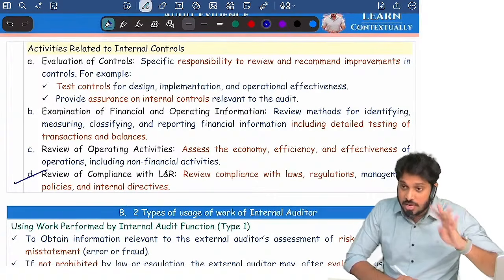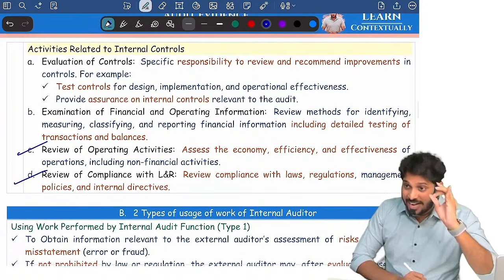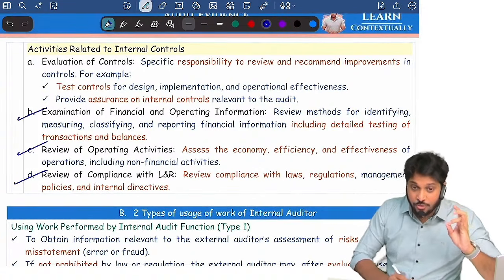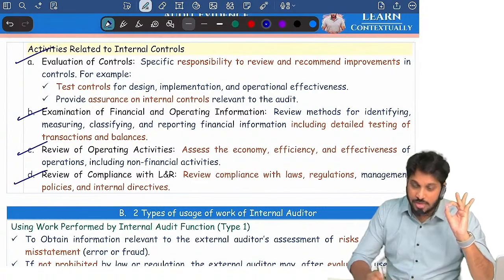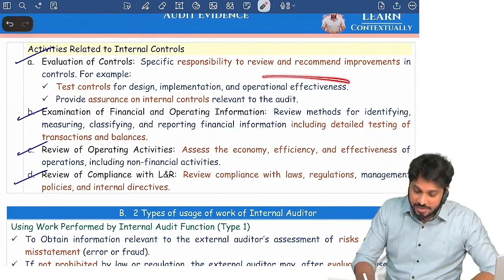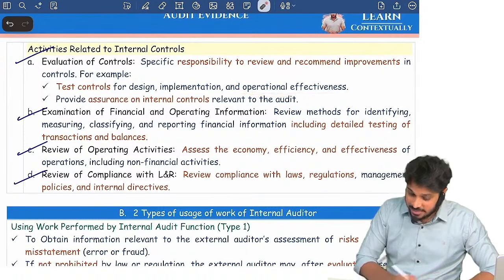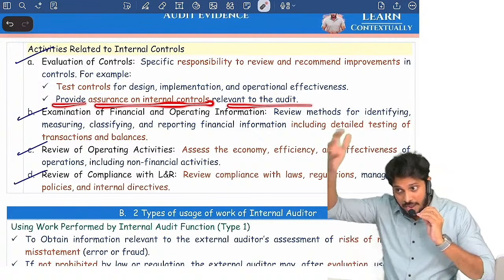They review compliance with laws and regulations. They review operating activities. They review financial and operating information. They evaluate controls to know whether they are operating effectively or not. And they will provide assurance to the management on the controls which are relevant to audit.